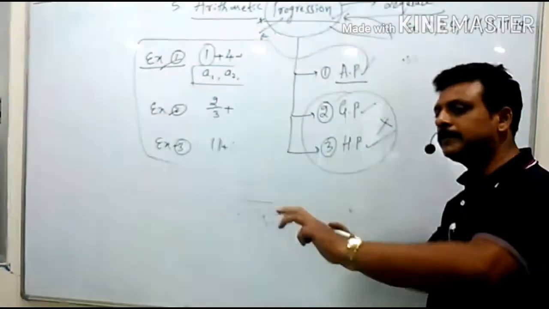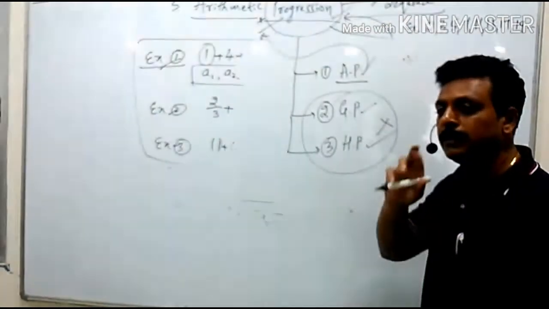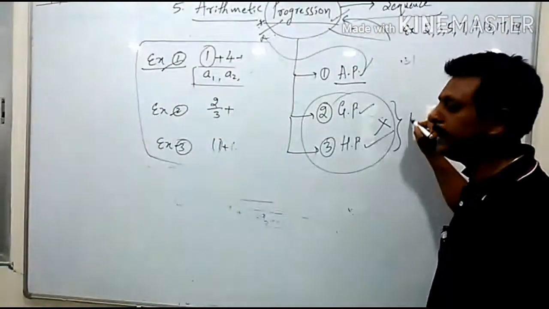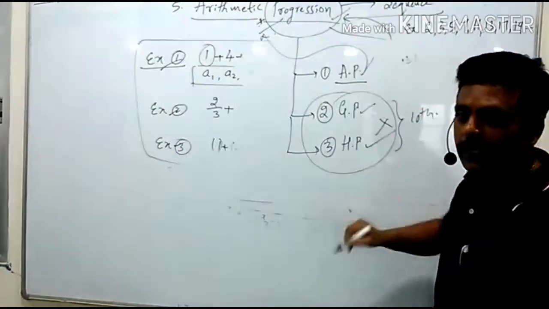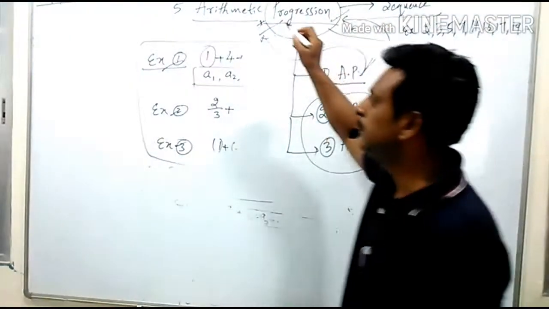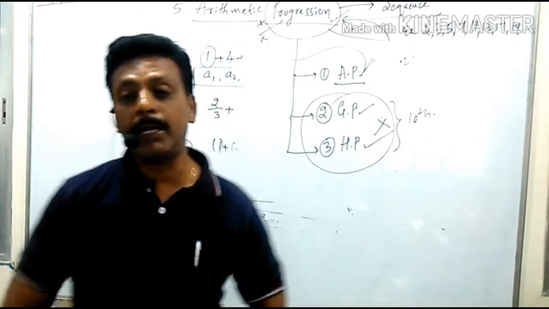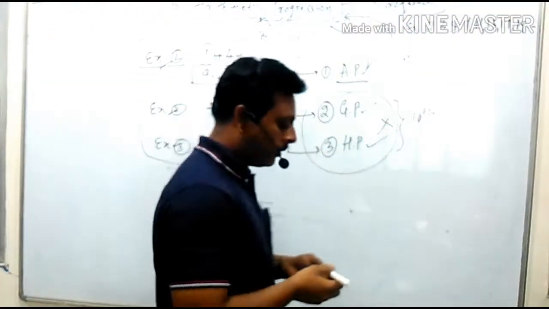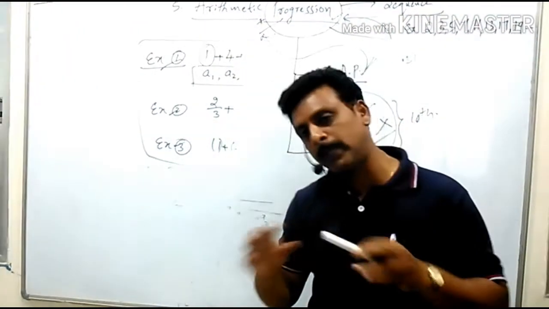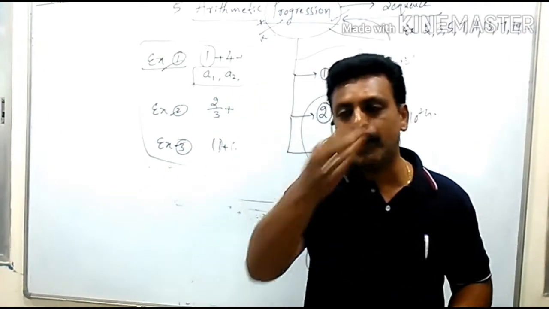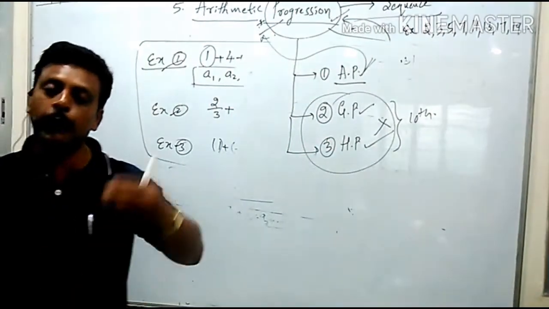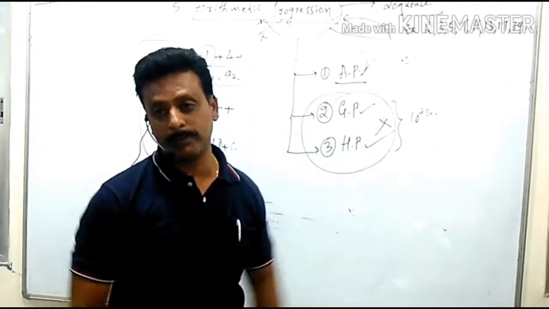For the sake of SSLC, these two are not there for your 10th standard. You have only one type of progression, and that is arithmetic progression. So now you come to know that arithmetic progression is one type of progression. One type of progression means one type of rule followed by a group of numbers.